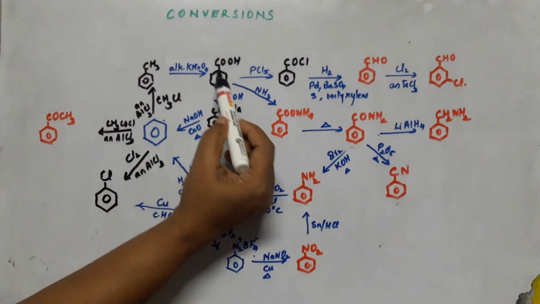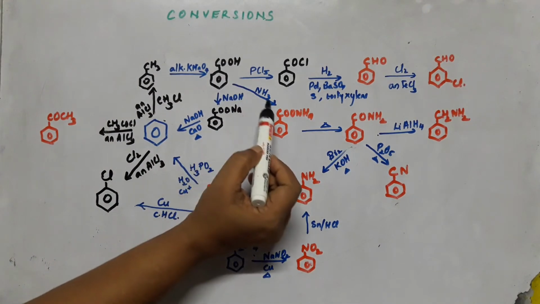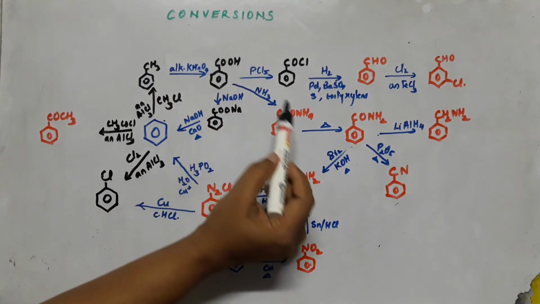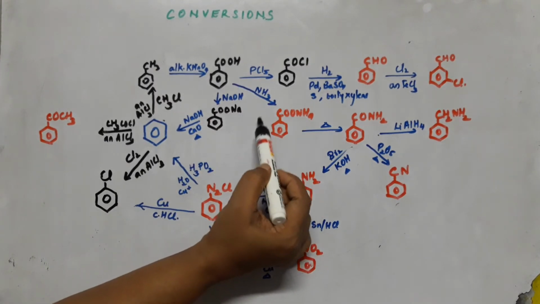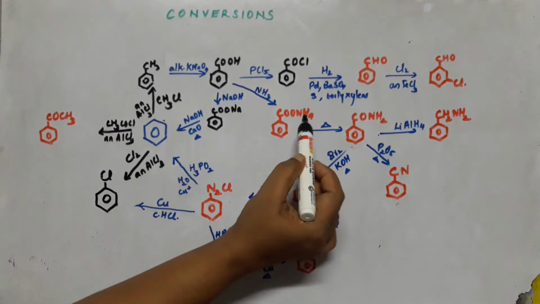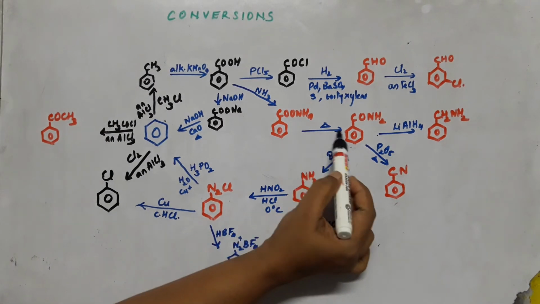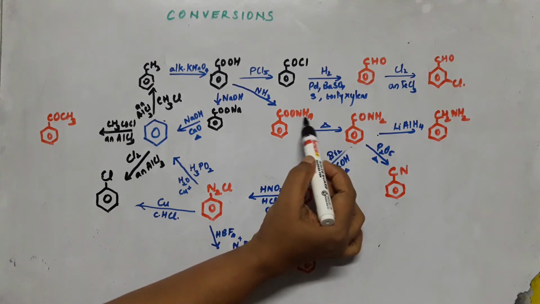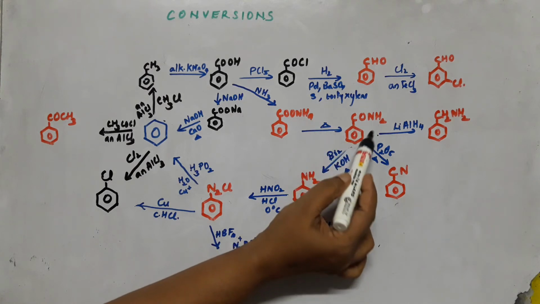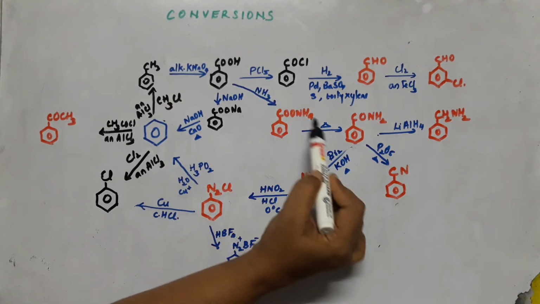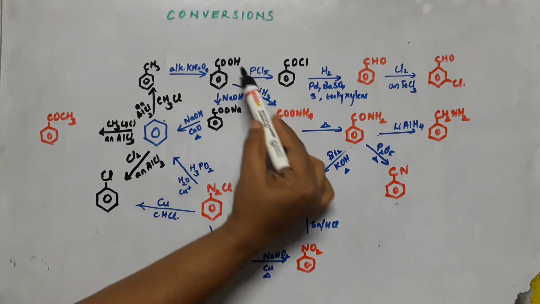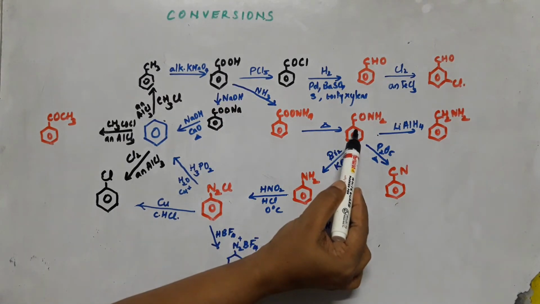Now once benzoic acid is formed, ammonia, if you are going to add, this benzoic acid will be forming ammonium salt of benzoic acid, and ammonium benzoate is formed, and on heating you will get benzamide. Benzamide is formed. H2O is removed. Heating, water is removed, and you will be getting benzamide. If you are giving ammonia and heat together here, children, you will be knowing that benzoic acid directly changes to benzamide.